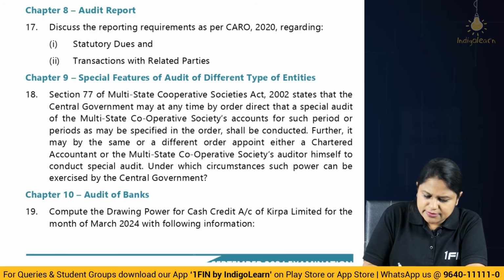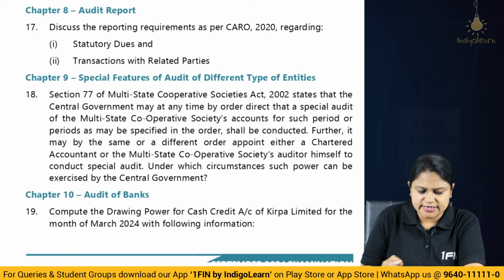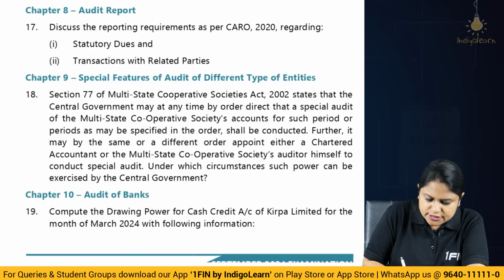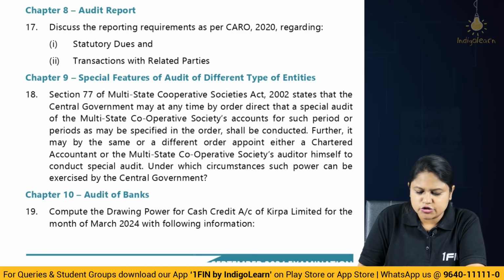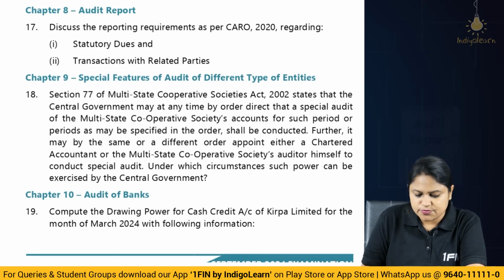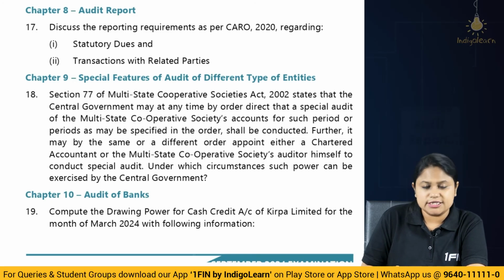Then here they are asking you regarding multi-state cooperative societies, audit of different types of entities. So here it is about under which circumstance, okay, it's about special audit. Section 77 of the Multi-State Cooperative Societies Act 2002 states that the central government may at any time by order direct a special audit of multi-state cooperative societies, and the accounts for such period or periods as may be specified in the order shall be audited. Further, it may appoint the same or a different auditor, either a chartered accountant or the multi-state cooperatives auditor himself, to conduct the special audit.